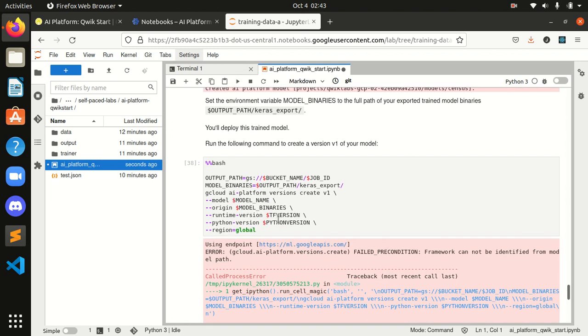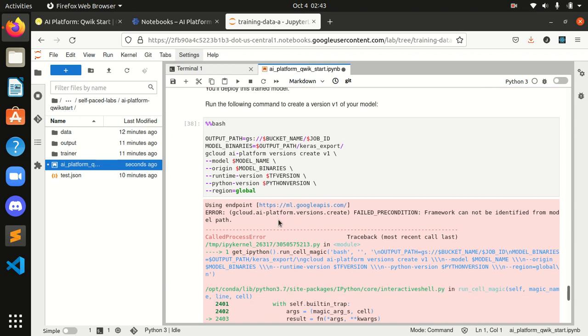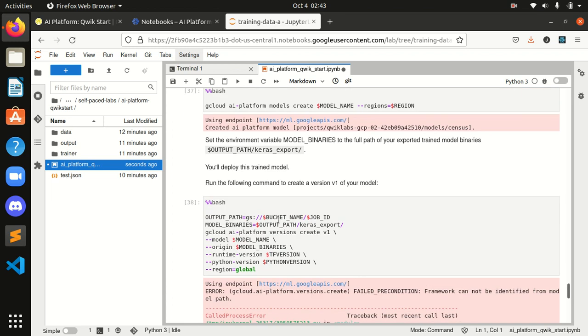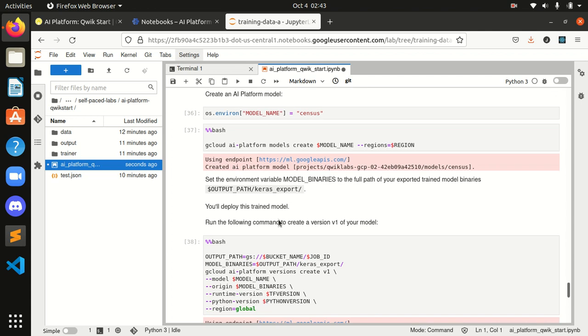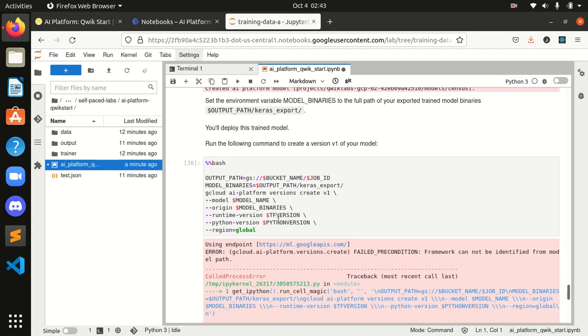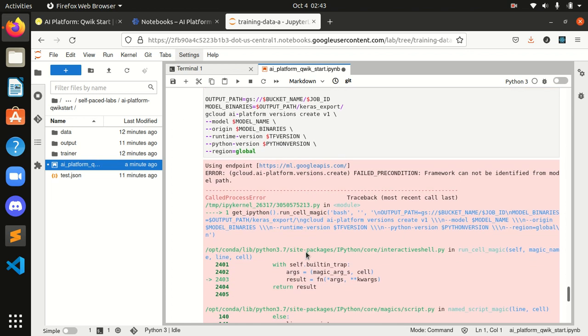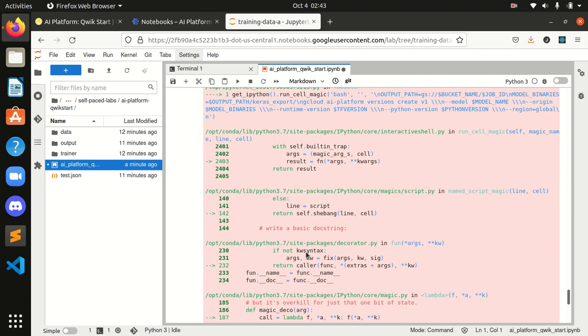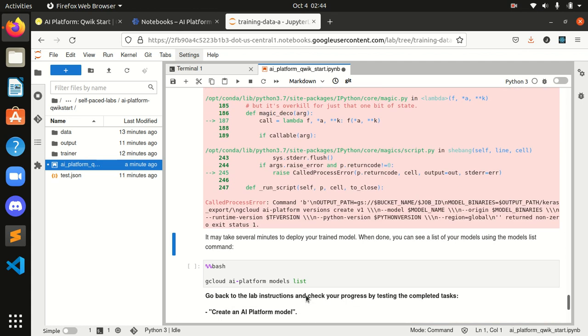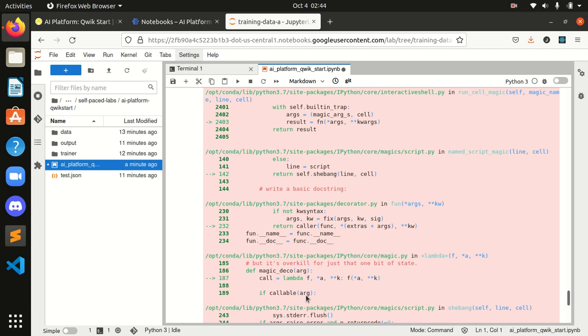Okay, something error, again an error. What was that error? Job IDs, error, failed, framework cannot be identified from model path. Okay, let's see and test what's the error over here.